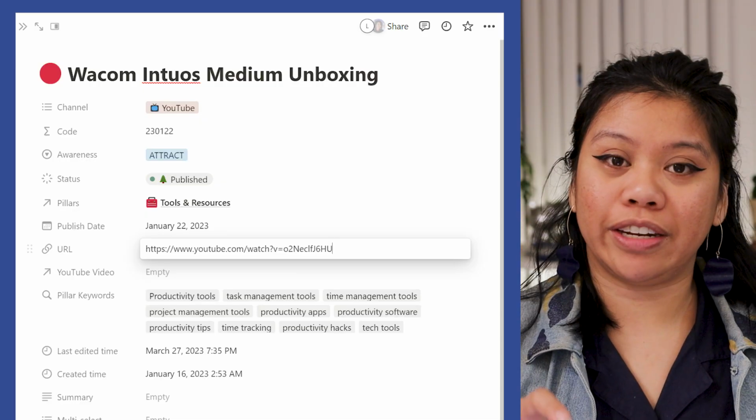And then for sharing, when you're actually posting the YouTube video, I always like to keep the URL or the link to the video in this page so that as I'm linking to other people or other places, I'm able to keep all of the most important links and captions, titles, even thumbnails here so that I can reference this Notion page instead of all of my other places that could potentially have the file.